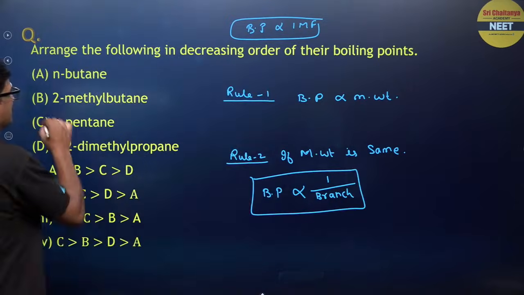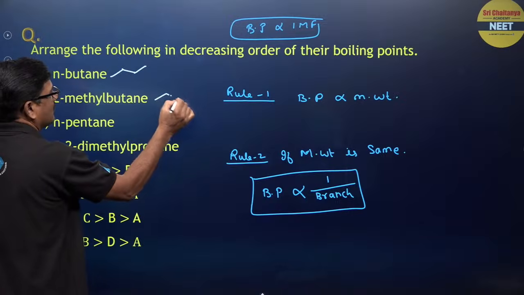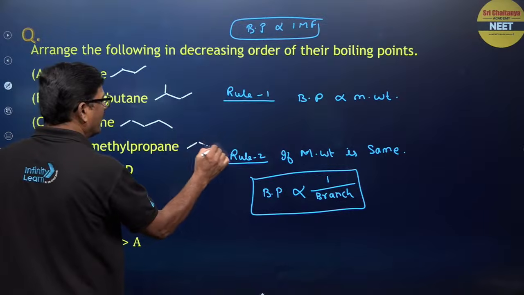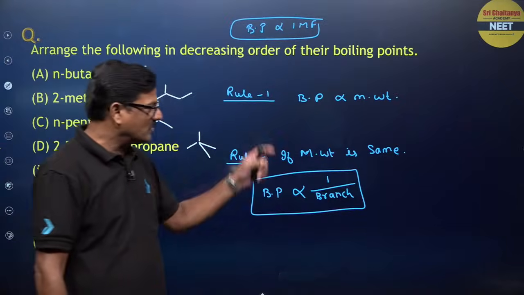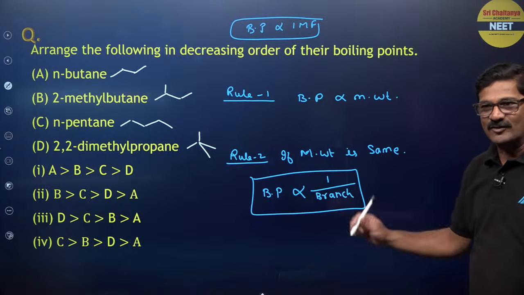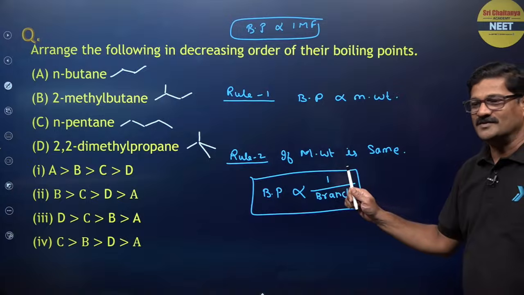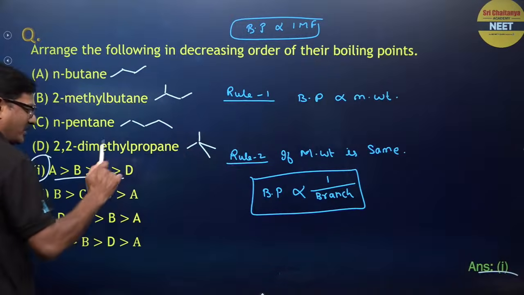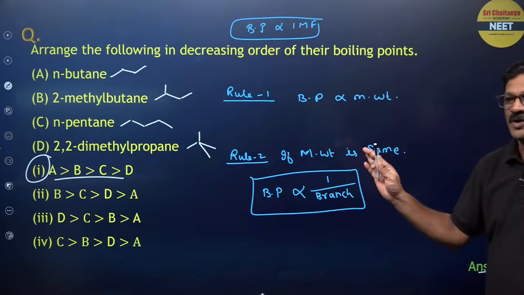So based on that, 2-methylbutane, n-butane, 2-methylbutane, and n-pentane, 2,2-dimethylpropane, and you just say what could be the answer. Simply, rule 1 and rule 2 are going to decide. Are you getting it or not? Any doubt? So what is our answer here? Answer is going to be 1, or A, as Bhaskar said. Right. One more question will do.